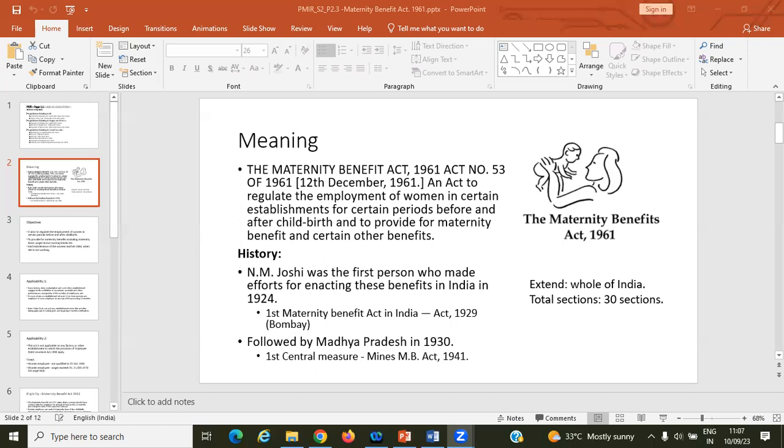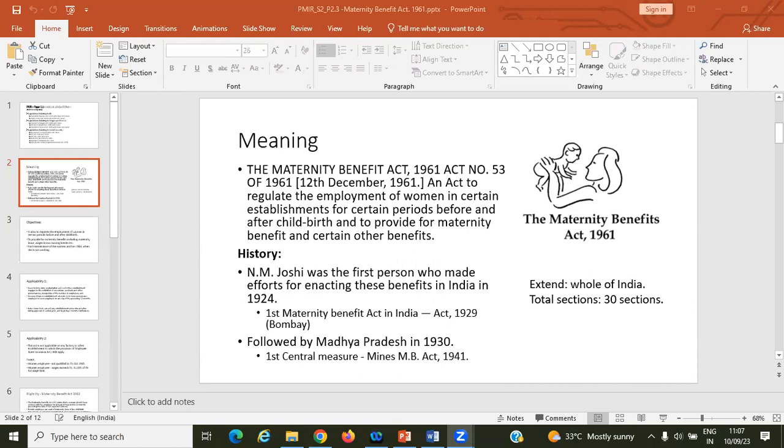The main objective of this act is to regulate the employment of women in certain establishments for certain periods before and after childbirth and provide for maternity benefits and certain other benefits.